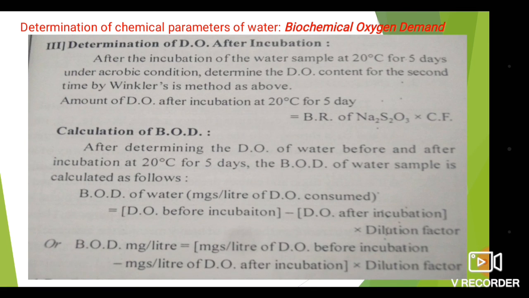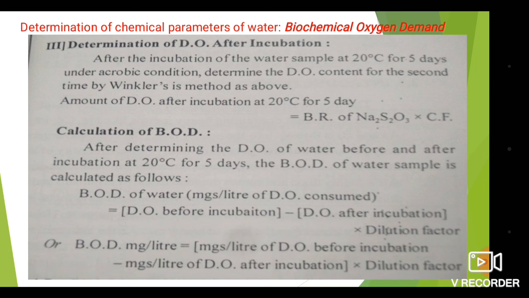Determination of DO after incubation. After the incubation of the water sample at 20 degrees Celsius for 5 days under aerobic condition, determine the DO content for the second time by Winkler's method as above. The amount of DO after incubation at 20 degrees Celsius for 5 days is equal to burette reading of Na2S2O3 into conversion factor. Calculation of BOD.